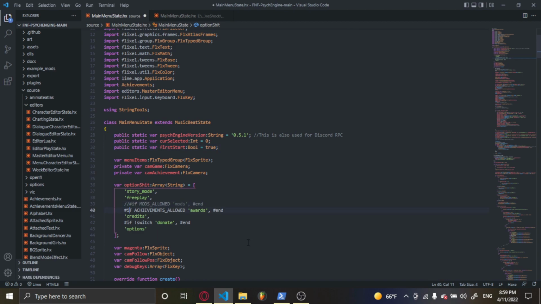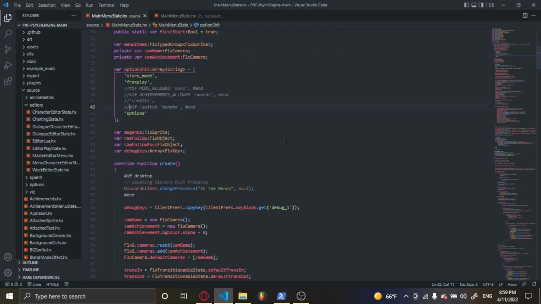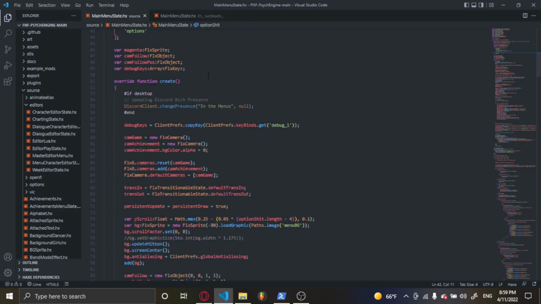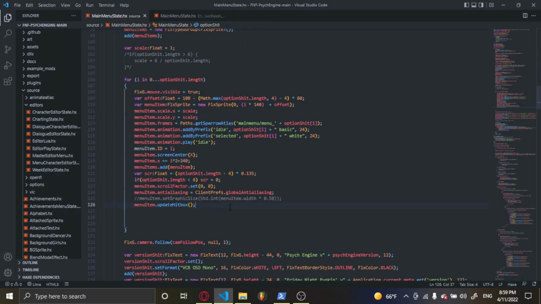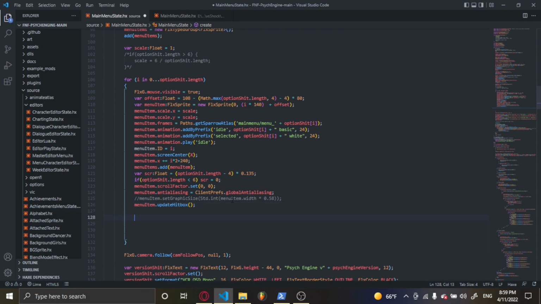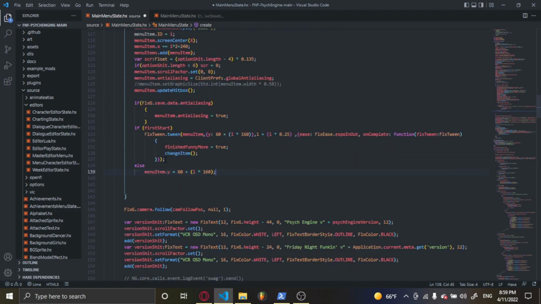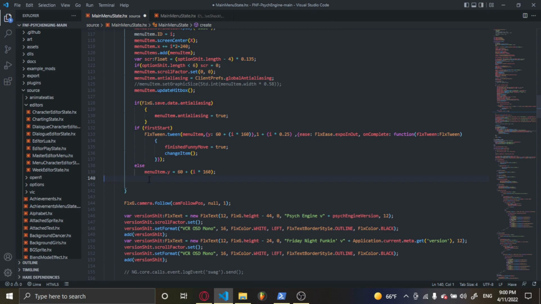Then comment the options that you don't need, like awards, donate and mod options. I will remove credit too because I don't need it. Go to the for each statement and add the code that I will put in the description.